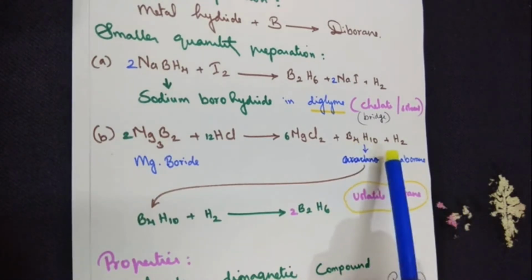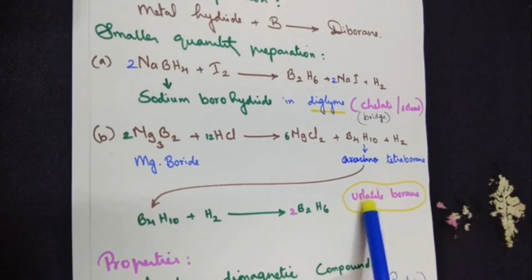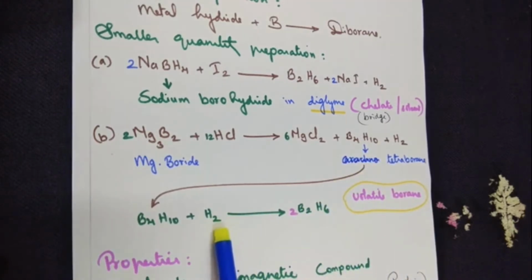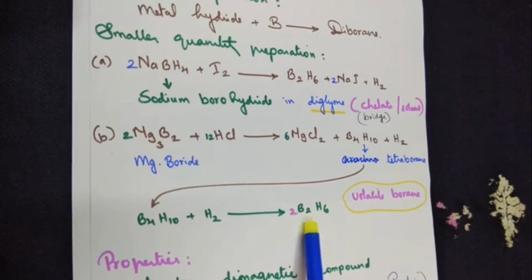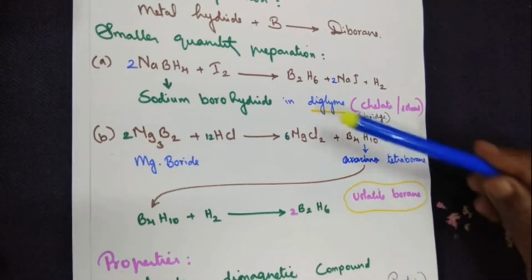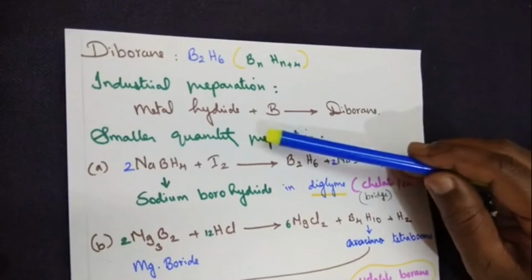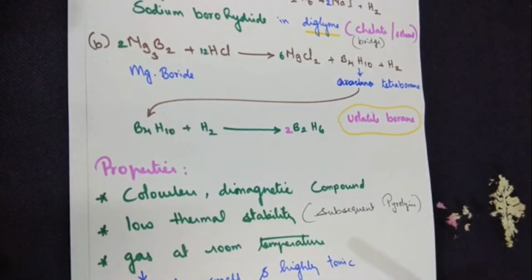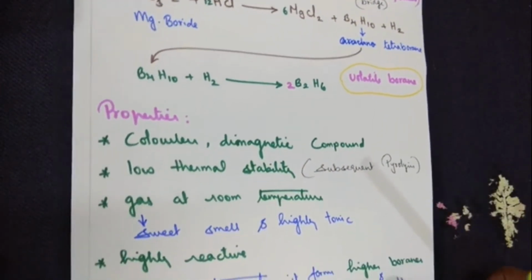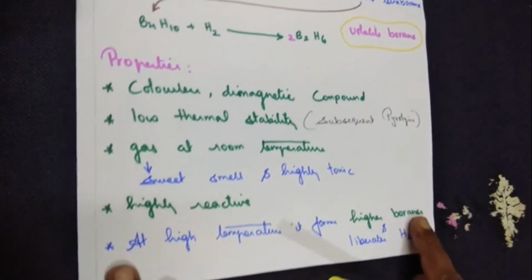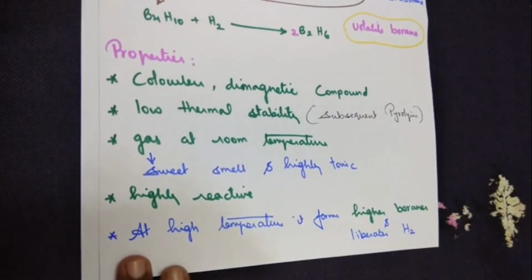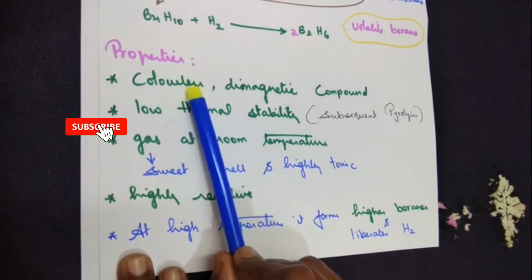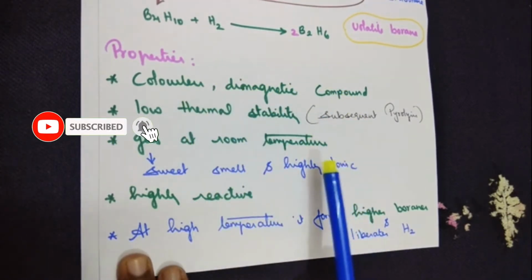Now this tetraborane is a volatile borane, and this volatile borane, when you treat it with hydrogen, you get diborane. So these are the two preparations along with an industrial preparation. As usual, after preparation we are moving on to the properties. From a 1 mark point of view, plenty of points to be remembered here. Point number 1, it's a colorless diamagnetic compound.